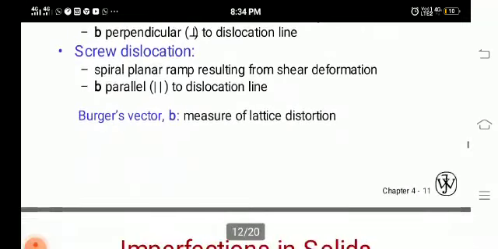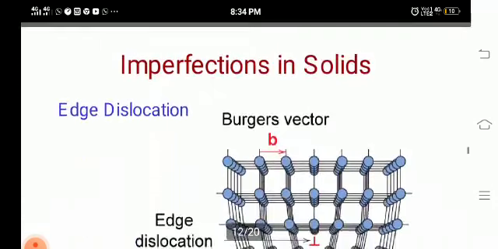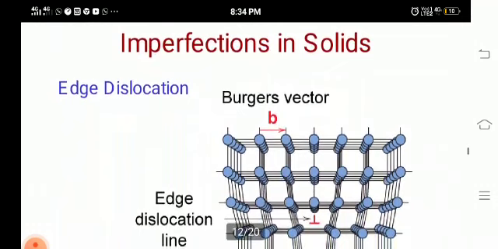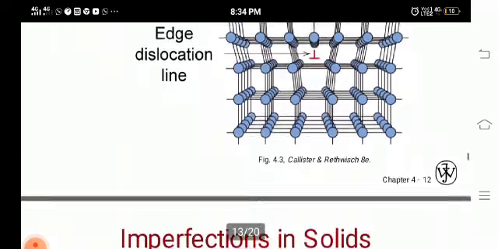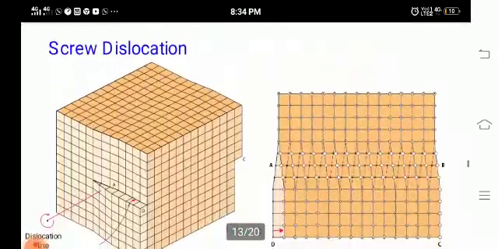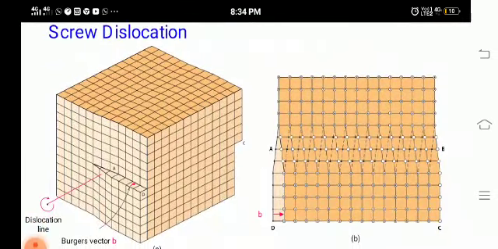Then we have the Burgers vector. The Burgers vector is used to measure the lattice distortion. Then we have edge dislocation. In this edge dislocation we can see half of the plane is displaced, and this is called edge dislocation. This is an example of a screw dislocation. Here we can see the complete plane in the crystal is changed.